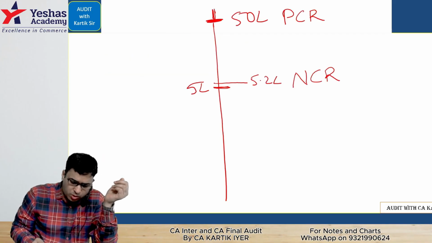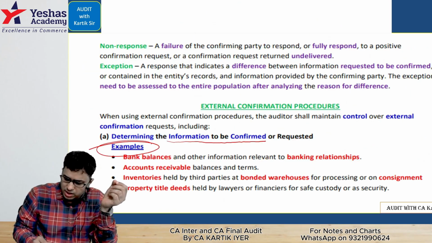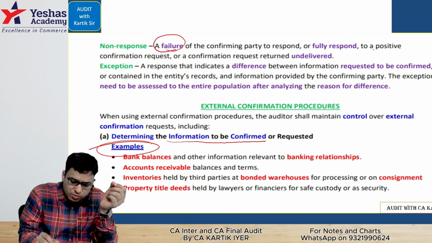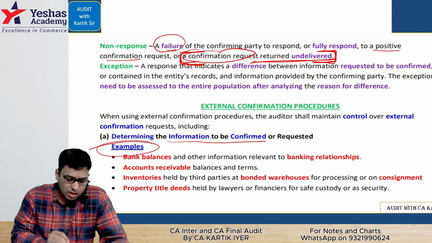Next is non-response. Non-response will be when the confirming party doesn't respond to a positive confirmation request, or the confirmation request is returned undelivered. Students, don't forget this second part. It can come in MCQs. Confirmation request returned undelivered, be careful about it.